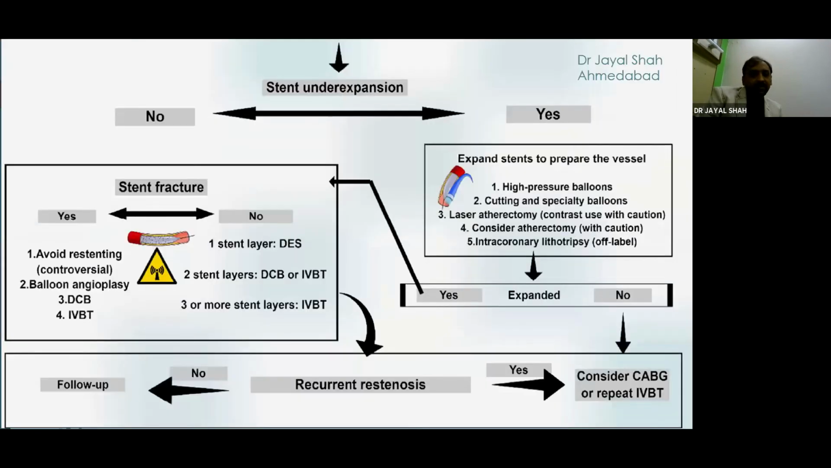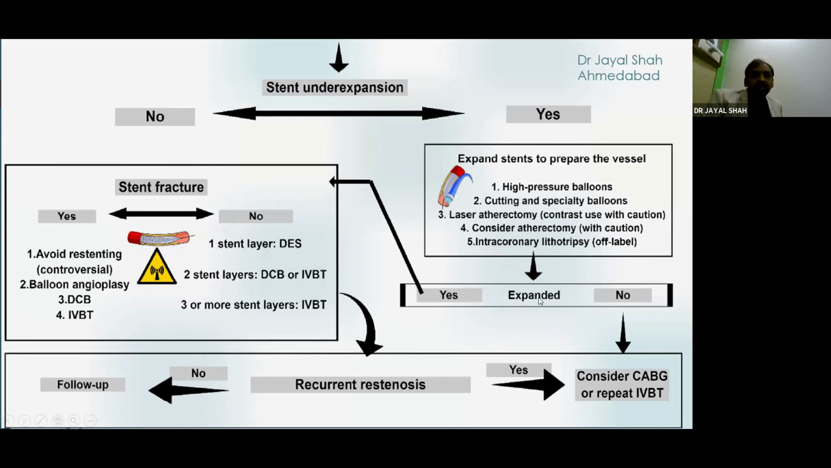With intravascular imaging in the form of IVUS and OCT, you assess for stent under-expansion if it is present. Depending on that, expand the stents to prepare the vessel with high-pressure balloon, cutting, or specialty balloons. Other varying combinations of laser atherectomy or intracoronary lithotripsy can also be used. If it is expanded, it is well and good. If it is not expanded, then ultimately you have to consider CABG or repeat intravascular brachytherapy.